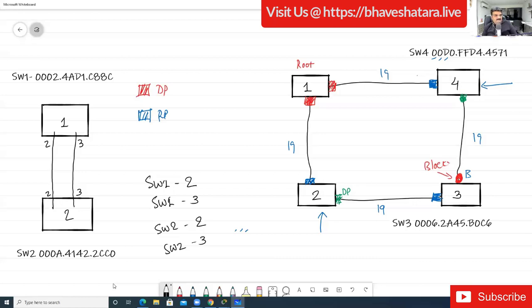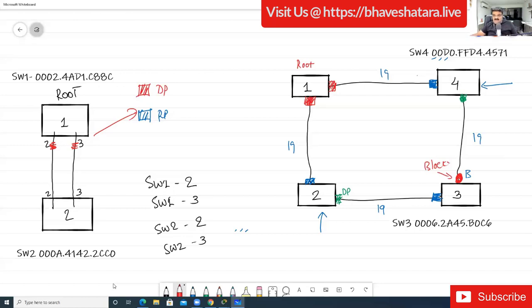Sayyid Ali Raza is saying switch 2 port 3. Here we can find it very easily. How? First, check the MAC address, and this will be the root. Now this switch is the root. If this switch is the root, all the ports of the root are always designated ports. Now this port can be anything.